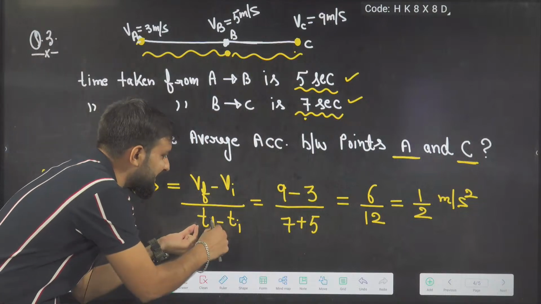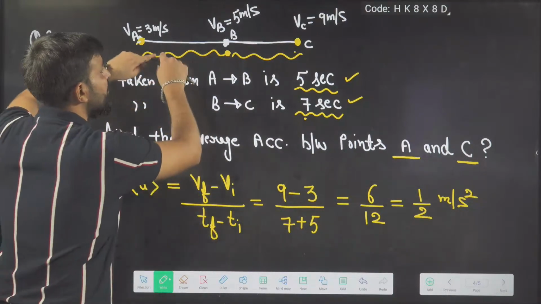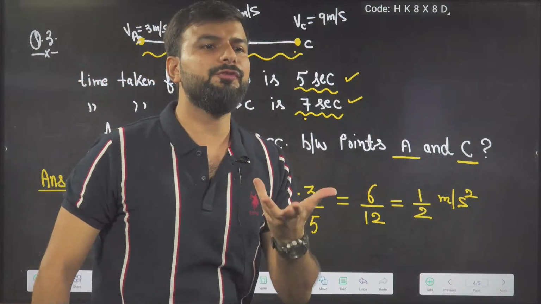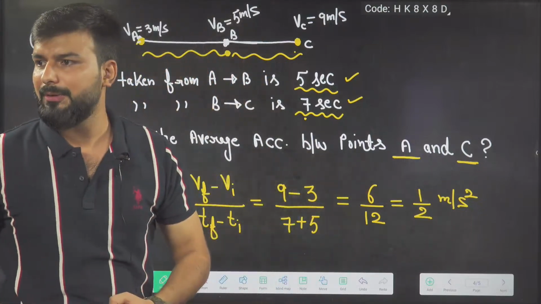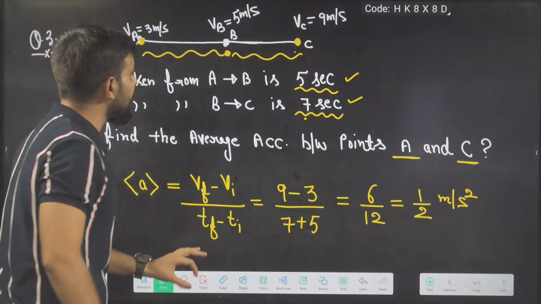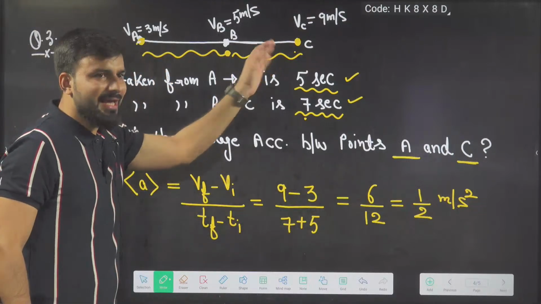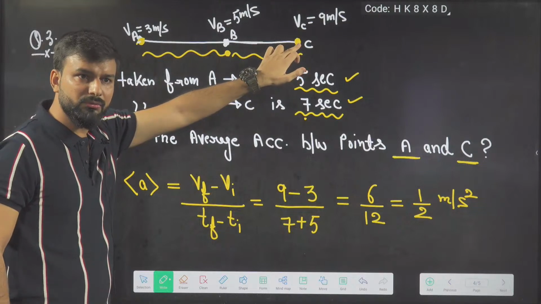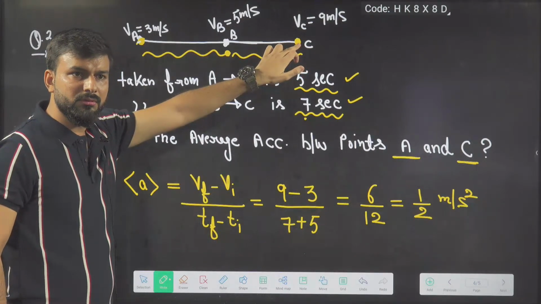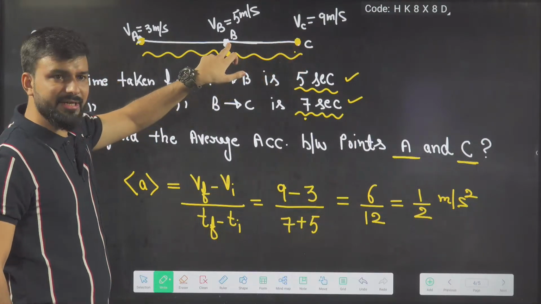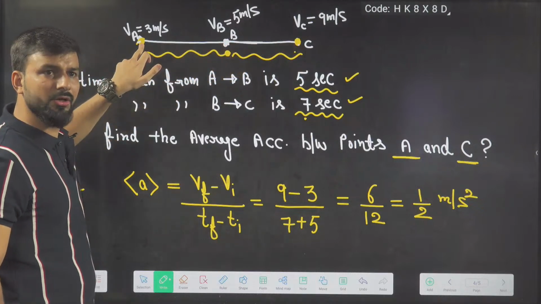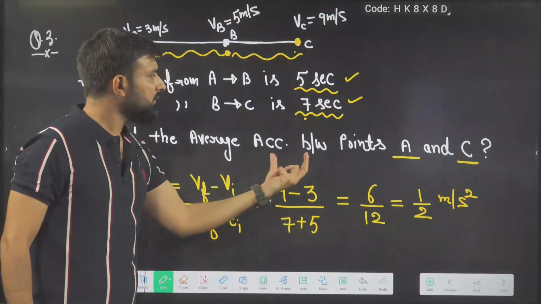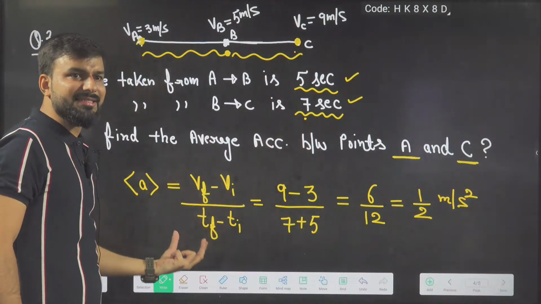These are instantaneous times. In this question, instantaneous time is not given. This is the problem if you mug up the formula and don't understand the concept. Have I mentioned instantaneous time when your car is reaching here? No. So what will we get? It's a time interval.